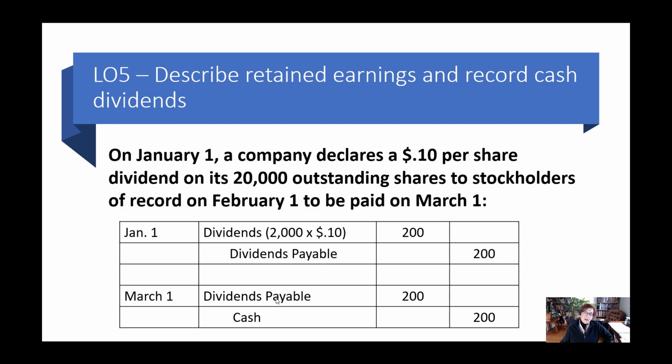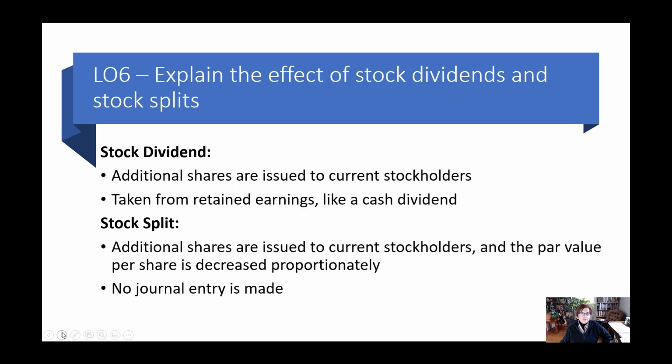All right. On the record date, there's no journal entry because that's simply the date that the company says, okay, whoever owns stock today, these are the people that are getting paid the dividend. And then finally, on March 1st, that's the payment date. And this is just the same as paying any other liability, right? You debit the liability and you credit cash. All right, so debit the dividends payable and credit cash.